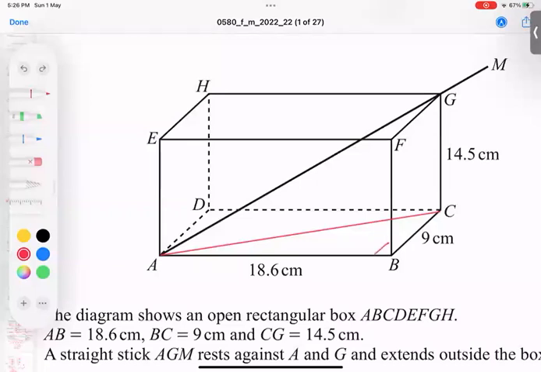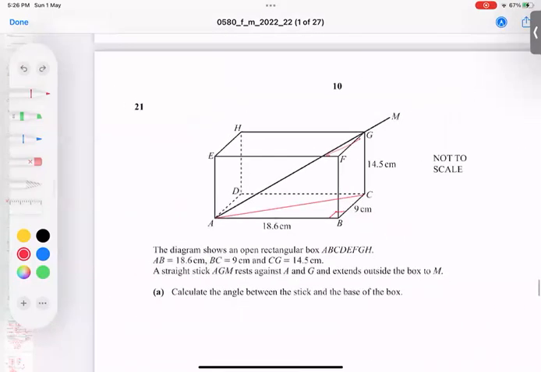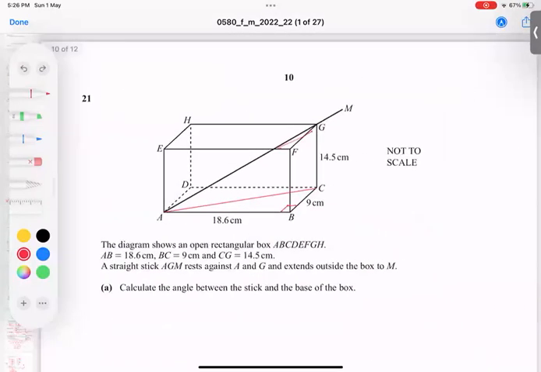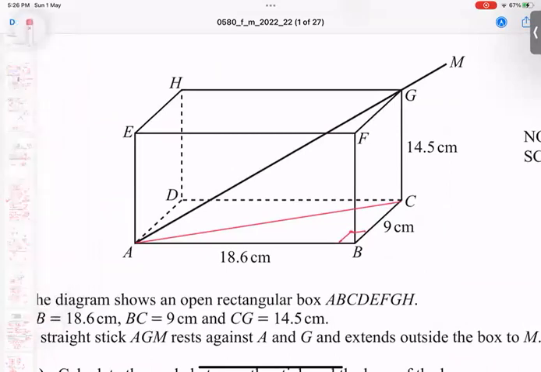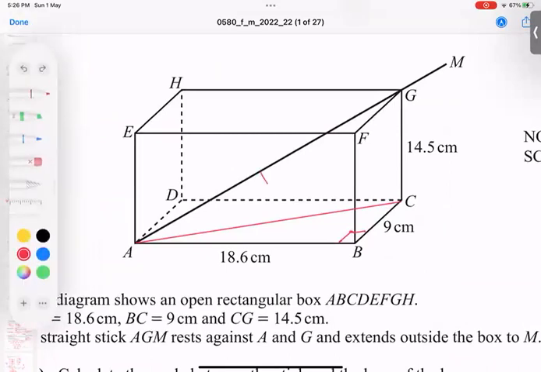And you have two right angle triangles, one in the floor, you can see there's a right angle triangle, this bottom, the floor. And second is this big one. So we've got two triangles. Now what question he is asking us, calculate angle between the stick and the base. So some students think that they are looking for angle from here till here. No, wrong. This angle he is asking for.